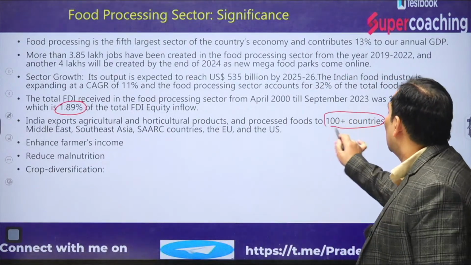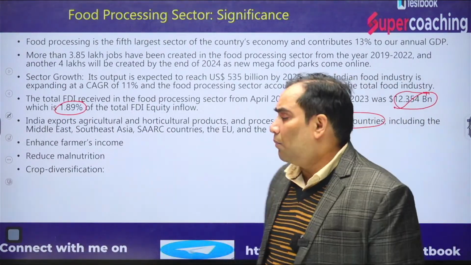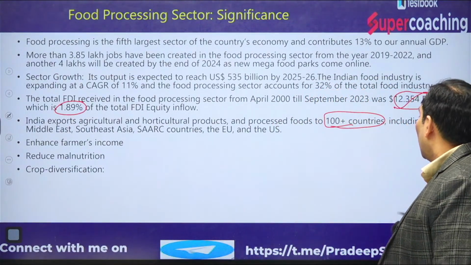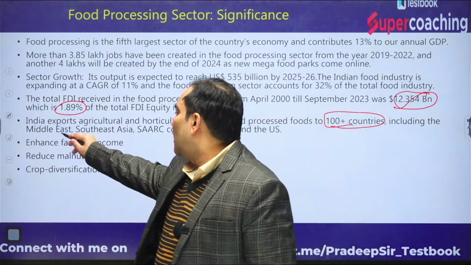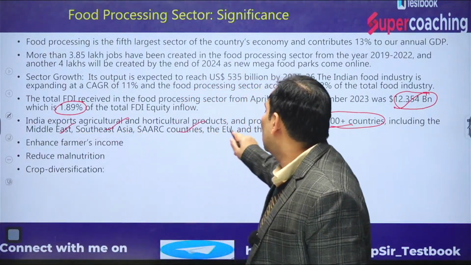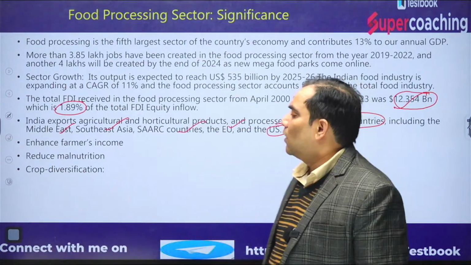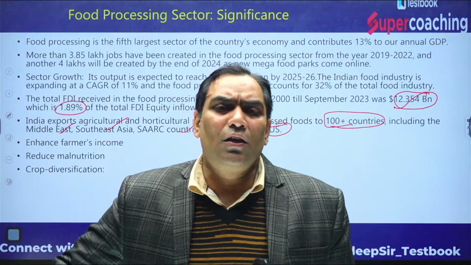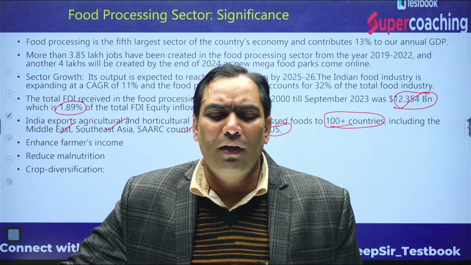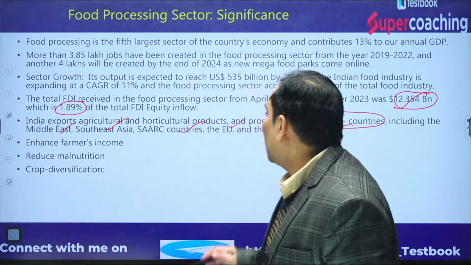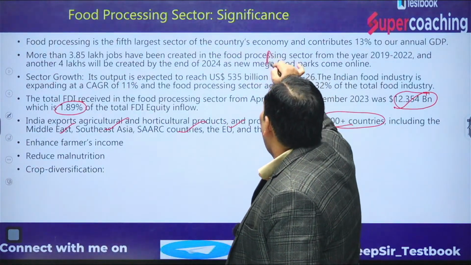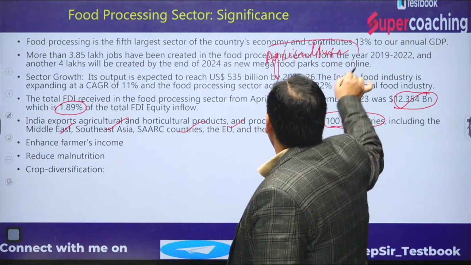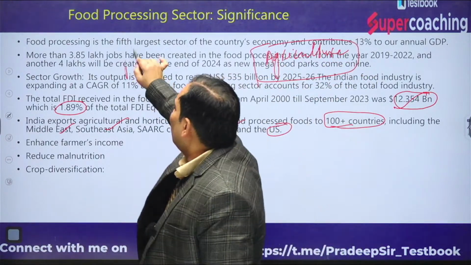Not only this, when we talk about the exports, we are exporting processed food items to 100 plus countries. That includes the Middle East, Southeast Asia, SAARC countries, EU, even US. And in other general terms, it is instrumental for enhancing the farmer's income, because it is related to agriculture items. So the industry is going to be near the farmer's field.